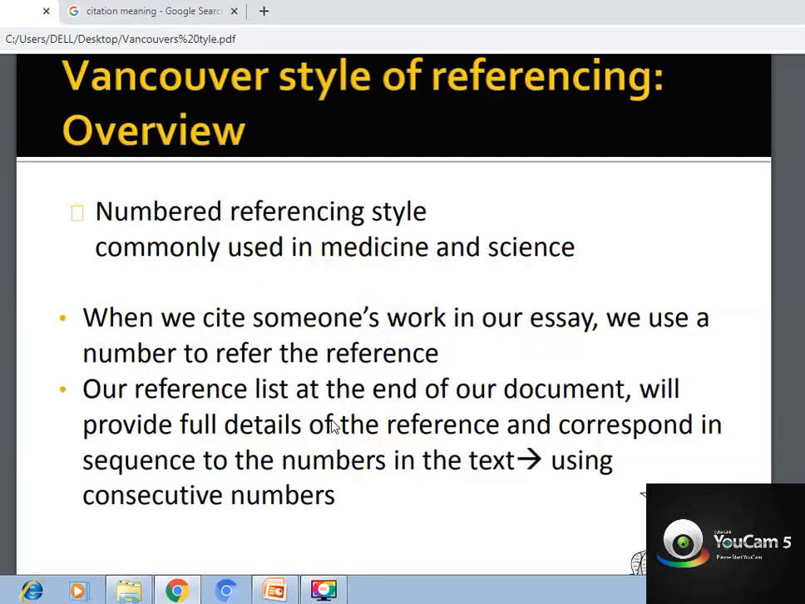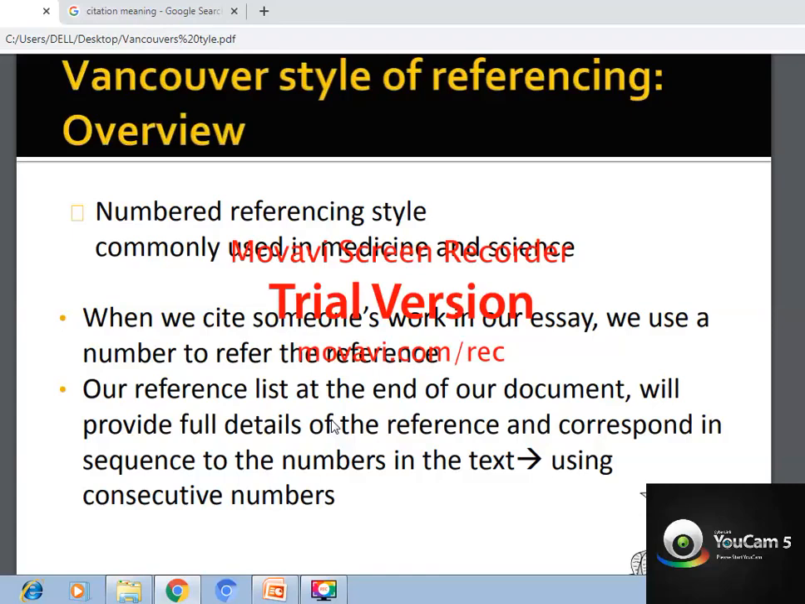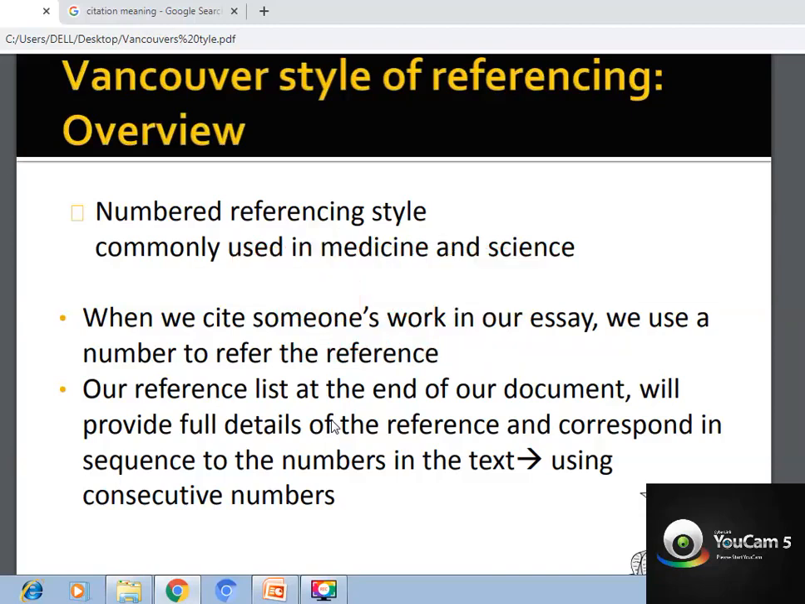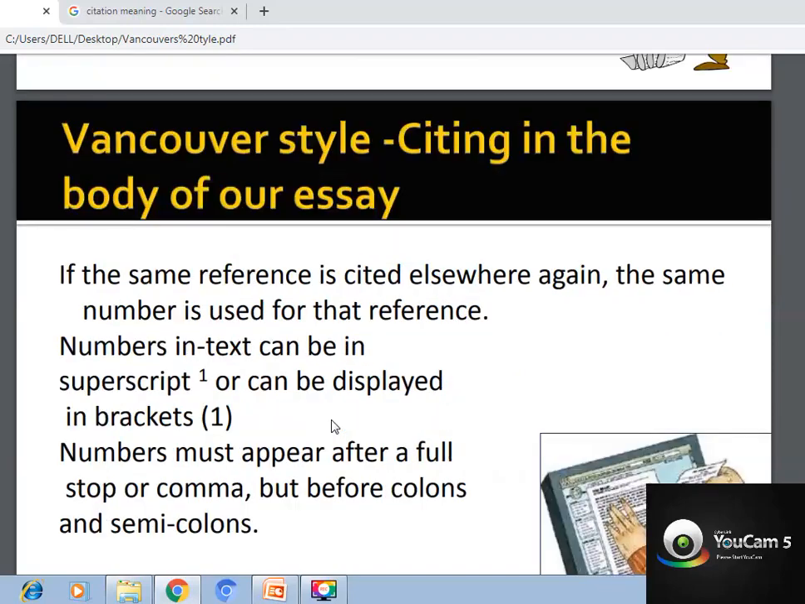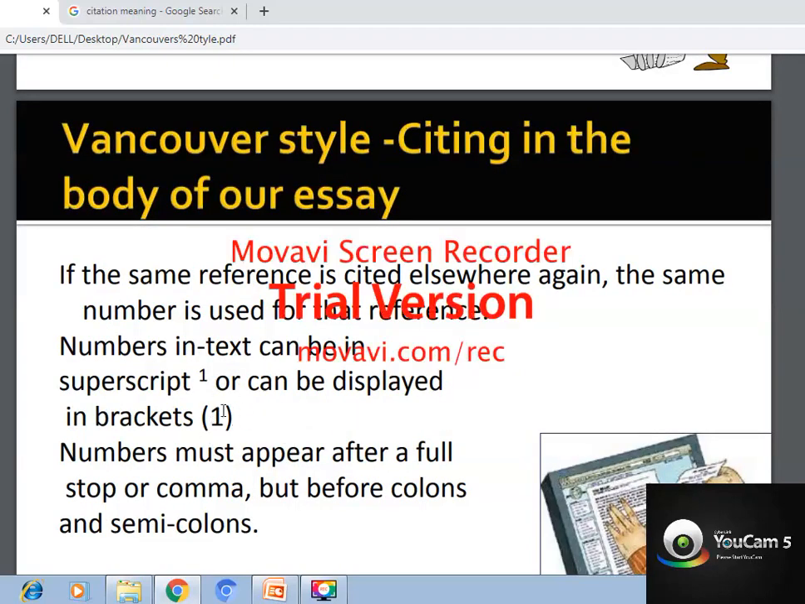It's called the number referencing style. APA is said to be an alphabetical referencing style, whereas the Vancouver style of referencing is a number referencing style, commonly used in medicine and science. When we cite someone's work in our essay, we use a number to refer to the references, usually at the end of the paragraph. If the same reference is cited elsewhere, again the same number is used for that reference.